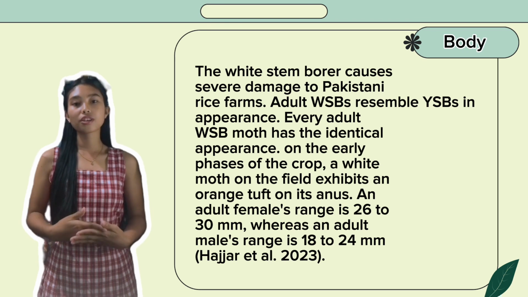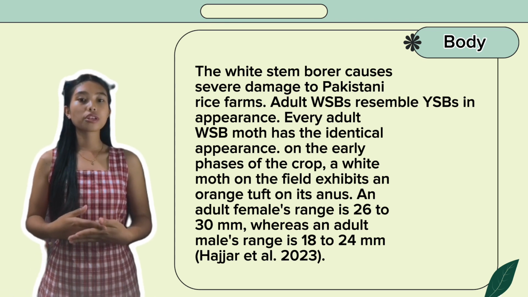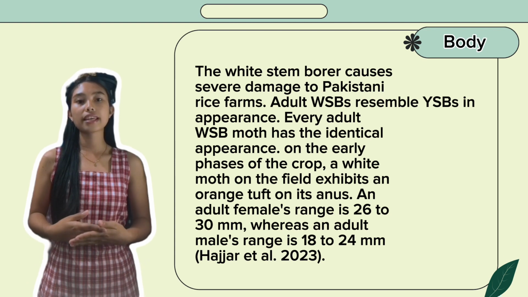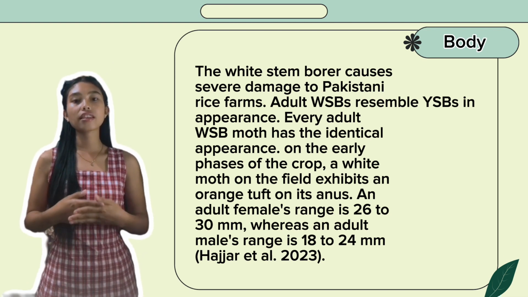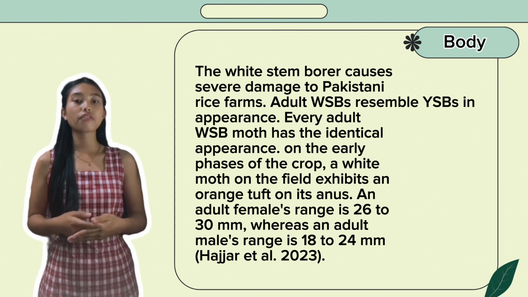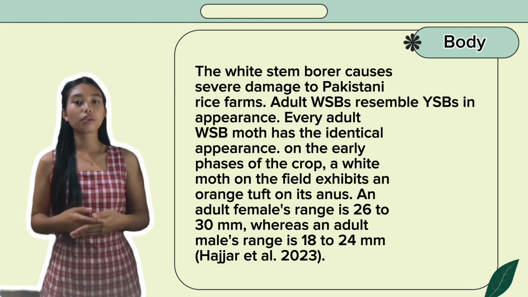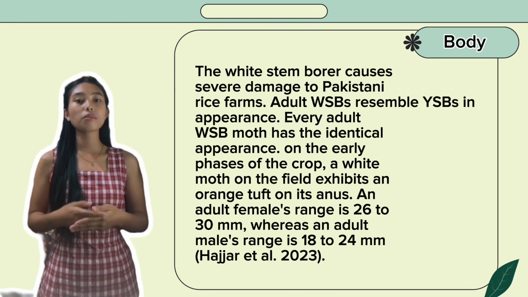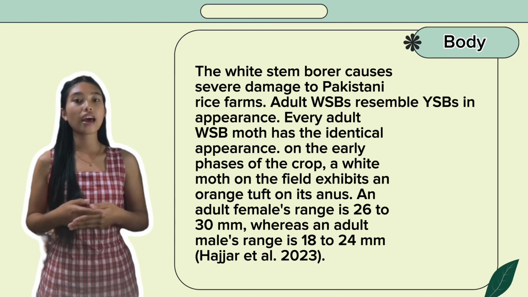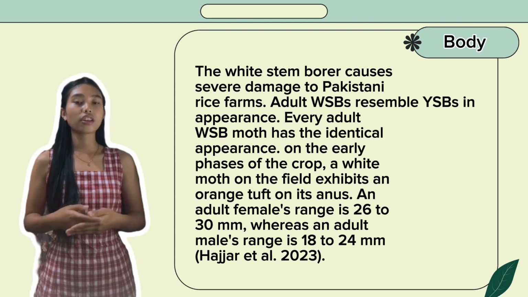The white stem borer causes severe damage to Pakistani rice farms. Adult white stem borers resemble yellow stem borers in appearance. Every adult white stem borer moth has an identical appearance in the early phases of a crop. A white moth in a field exhibits an orange tuft on its anus. An adult female's range is 26 to 30 mm, whereas an adult male's range is 18 to 24 mm, by Hazar et al.